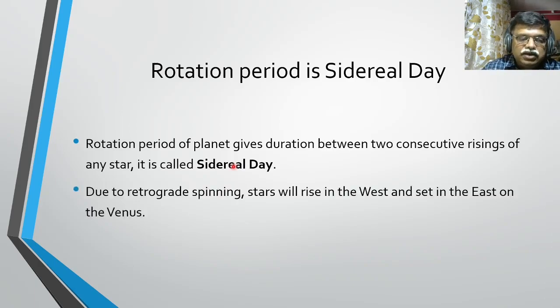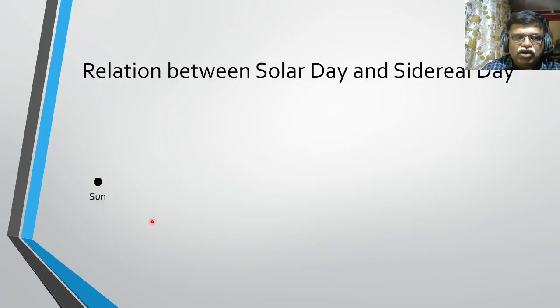And due to retrograde spinning, the stars will rise in the west and set in the east on Venus. Okay, the stars will rise and set on Venus from west to east. What about the sun? The motion of the sun is going to be slightly different than the motion of stars. And let's see what that is.